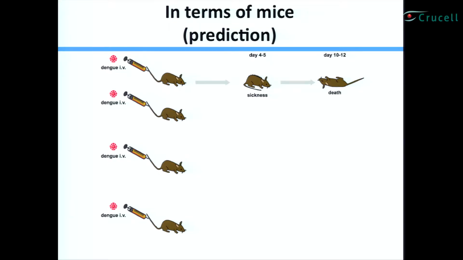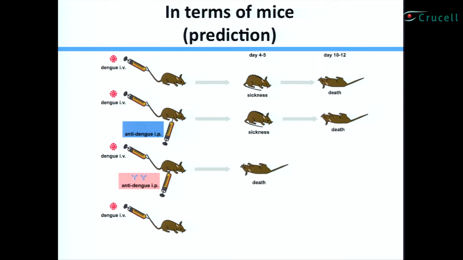Here, this is the mouse infected in the absence of antibody, and this is the normal course of infection. If you give them extremely low, negligible amounts of antibody, it shouldn't be any different from this first scenario. If you give them the subneutralizing concentration of antibody, you see enhanced lethal disease at very early times post-infection. And if our hypothesis is correct, the same antibody given at a high enough concentration should protect the mouse. So do we see that in our mouse model? Of course we do, otherwise I wouldn't be showing you this data.